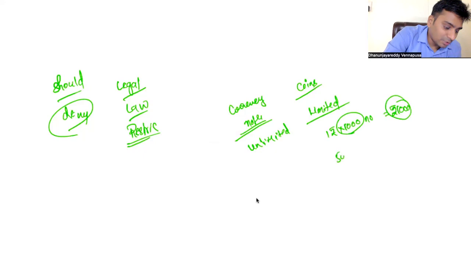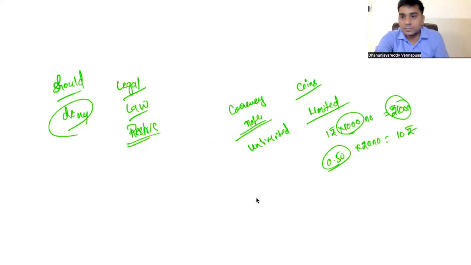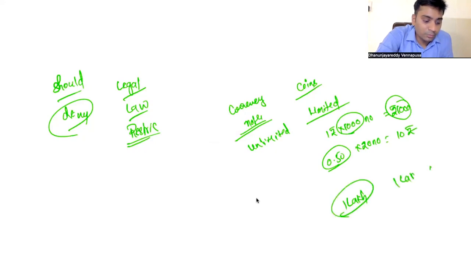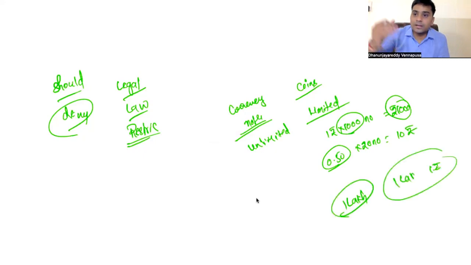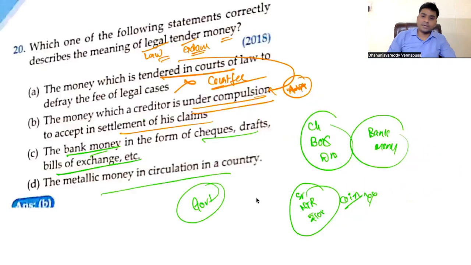And 50 paisa coins are accepted only up to 20 numbers, which means up to 10 rupees. What does this mean? Say I am going to a coaching institute and I have to pay 1 lakh fees. I cannot take 1 lakh 1 rupee coins in a bag, carry it to the coaching center and say, I have brought 1 lakh coins, please count it. They will deny it. Why? Coins are legal tender, but they are limited legal tender. Unlimited legal tender is cash. That is what you have to remember. This is the meaning of legal tender.